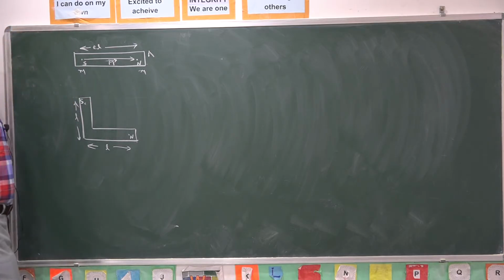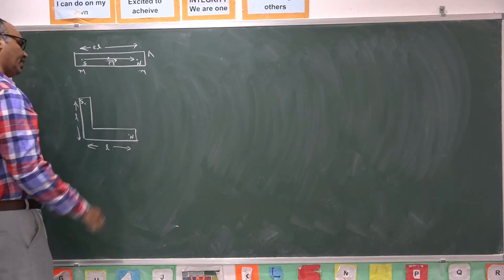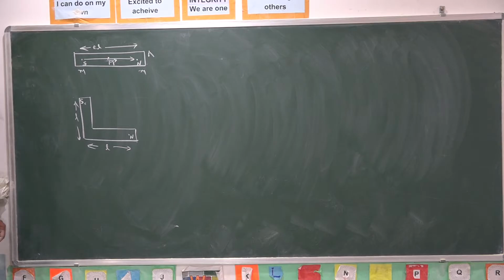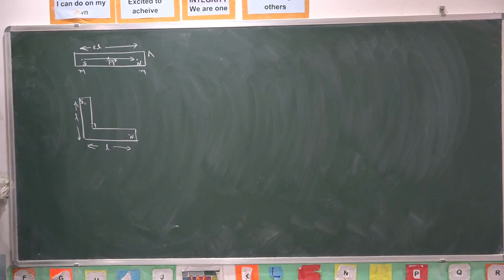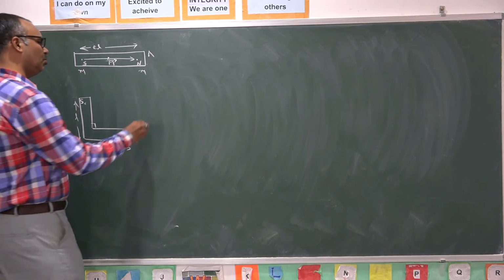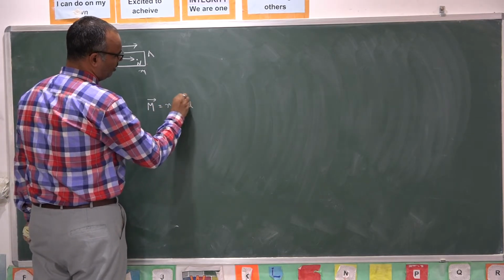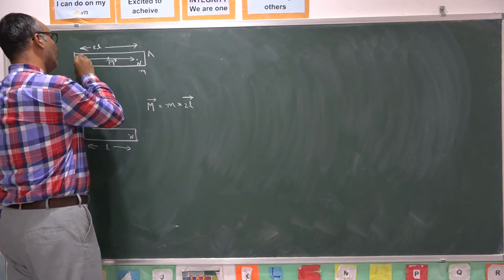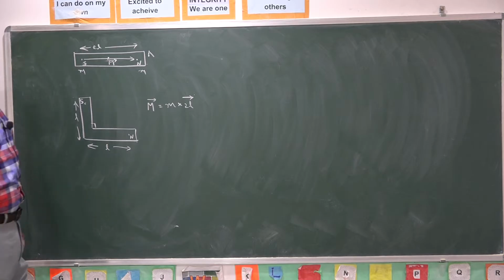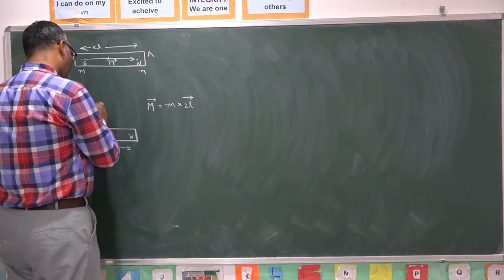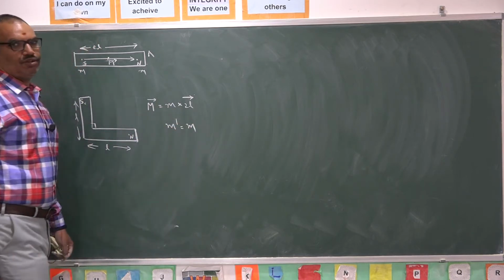What is the new magnetic moment? I bend the magnet in the middle to make it in L shape. So, it is a right angle. We are asked to find the new magnetic moment. The magnetic moment is defined as pole strength into length of the magnet. Here length is considered as vector from south pole to north pole. In order to find the new magnetic moment, as I did not change the area of cross section of the magnet, pole strength will not change. New pole strength is equal to old pole strength.